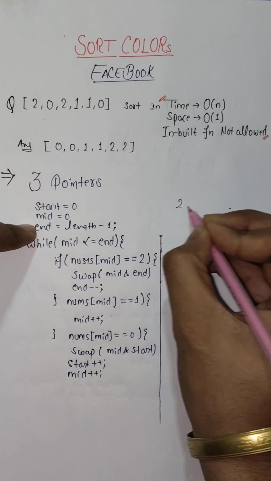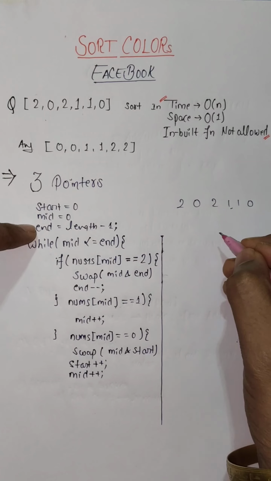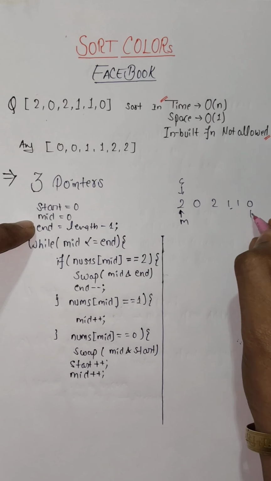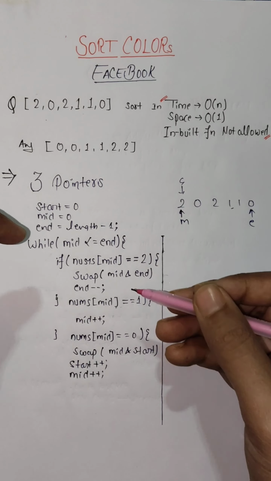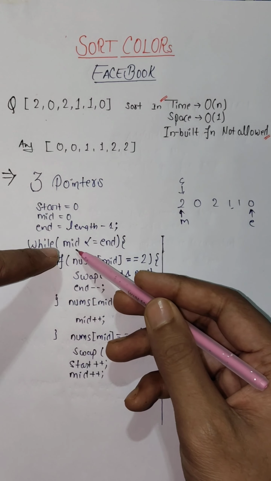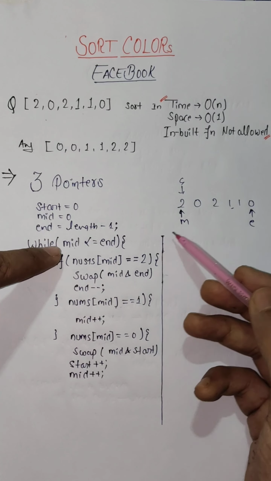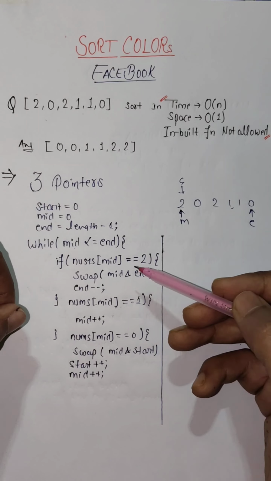Our array is 2, 0, 2, 1, 1, 0. So our pointers will be: start will be pointing here, mid will be pointing here, and the end pointer will be here. And we'll see which element is being examined. We will run a while loop until mid is bigger than end. At this point, mid is smaller than end, so it will run. So we'll see what element is being examined right now.